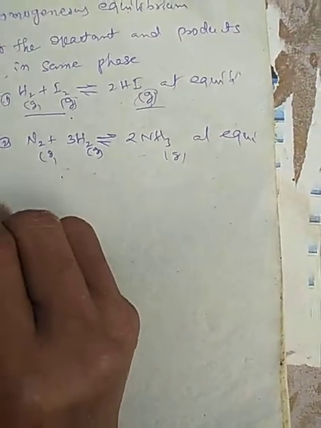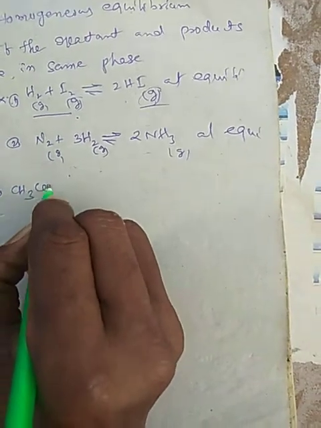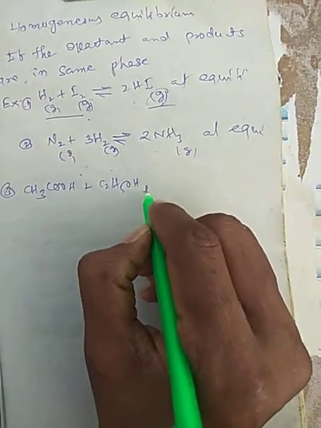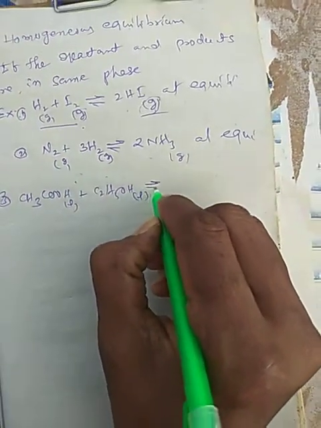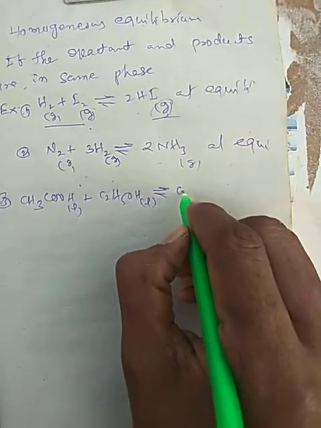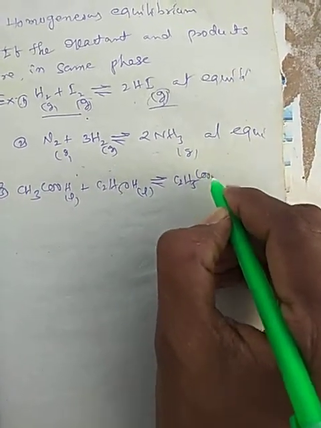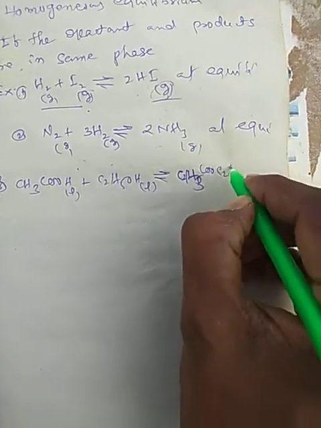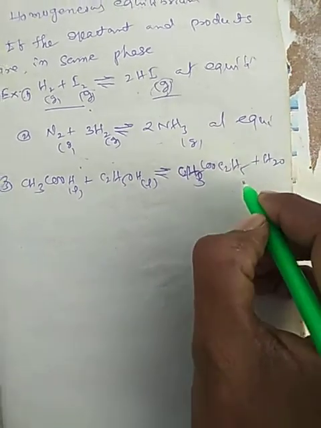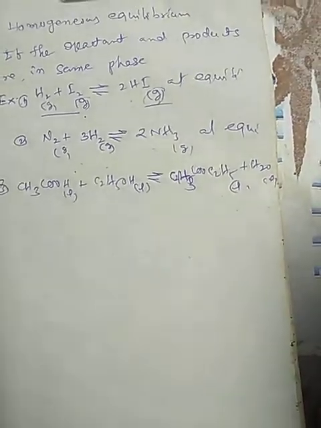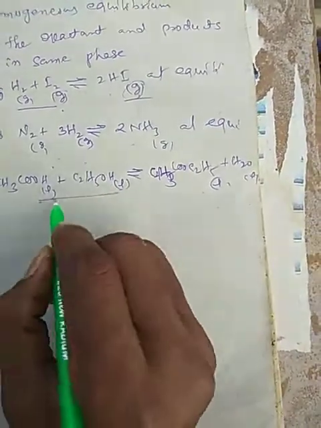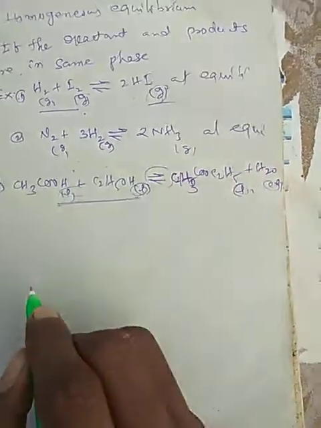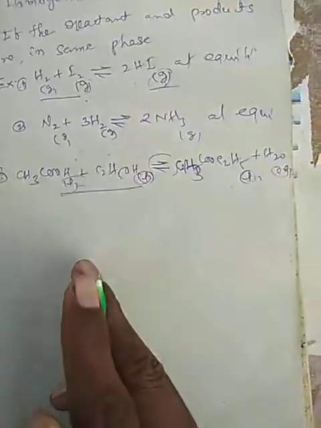Now one more example: CH3COOH plus C2H5OH, which are liquids, can form CH3COOC2H5 plus H2O. These are also in the liquid state. Now they are all liquid. The physical state of the reactants is liquid, and the products are also liquid at equilibrium. This is also homogeneous equilibrium.